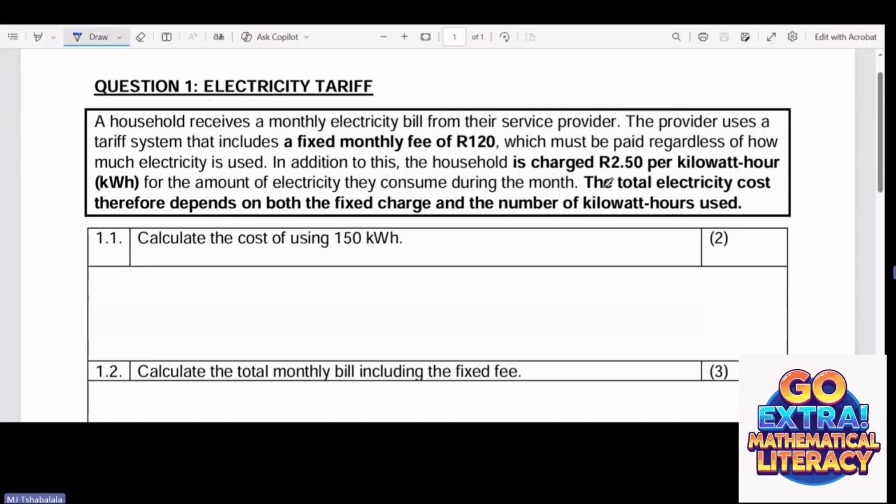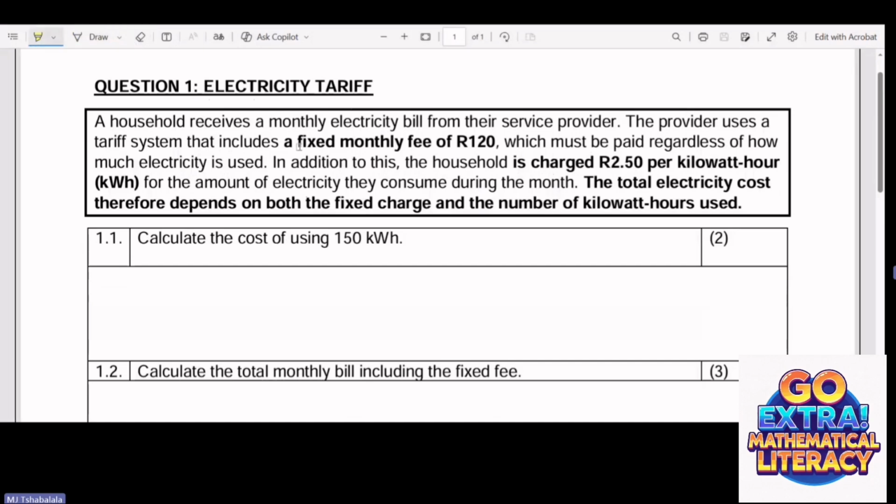They are saying the total electricity cost depends on both the fixed charge and the number of kilowatts used. So the total monthly cost that they are paying for this electricity depends on two things. Their bill depends on their fixed charge, which they've mentioned at the top here.